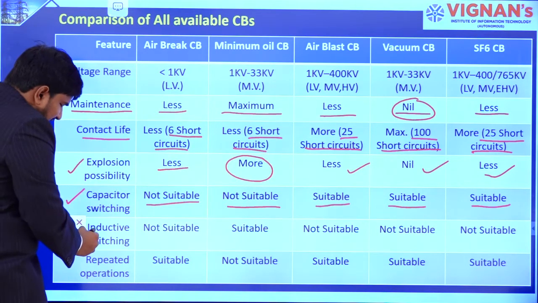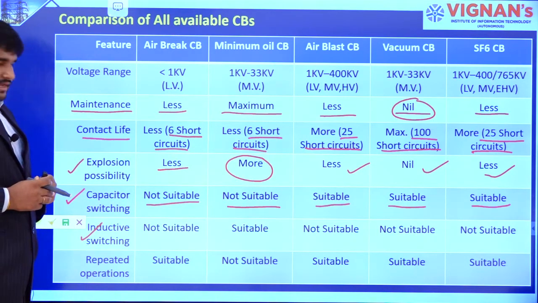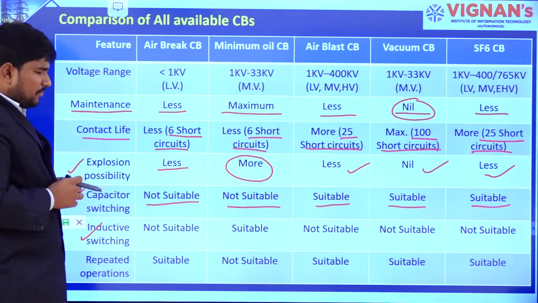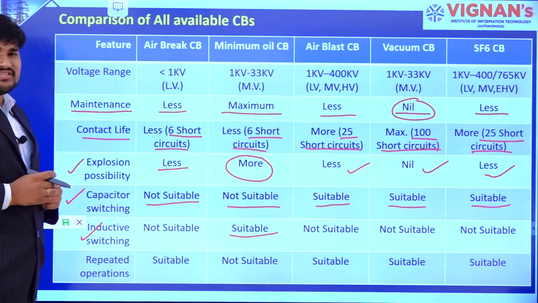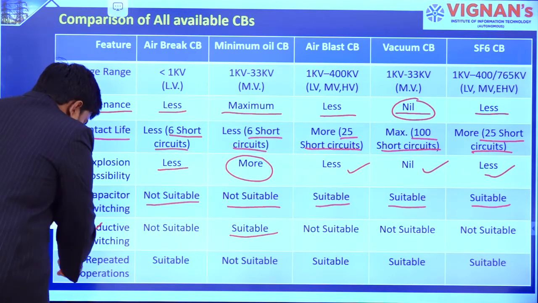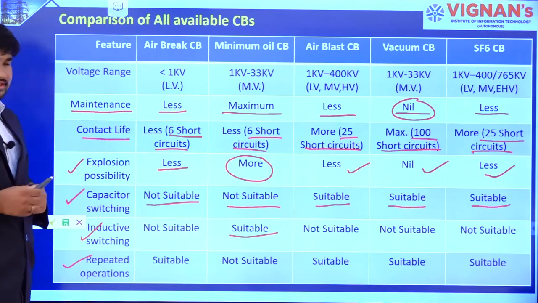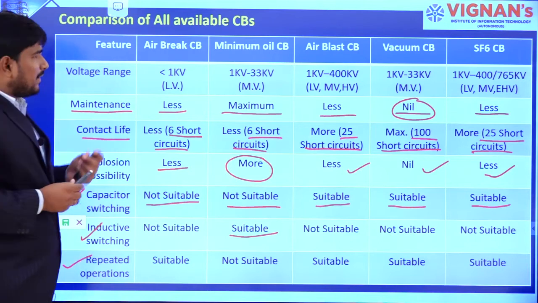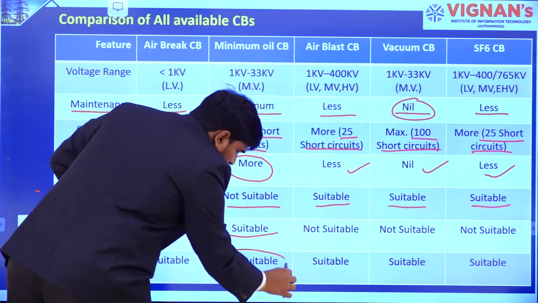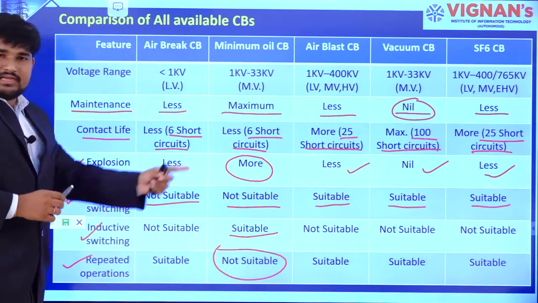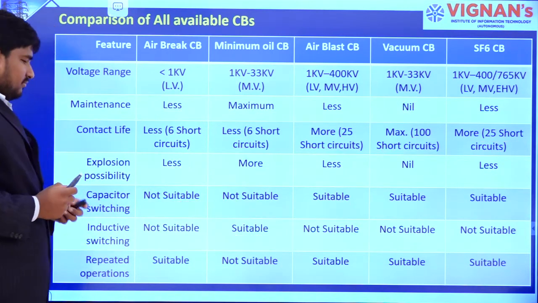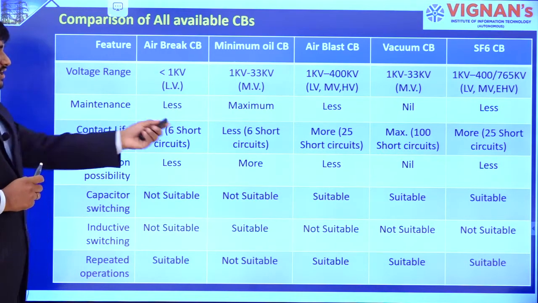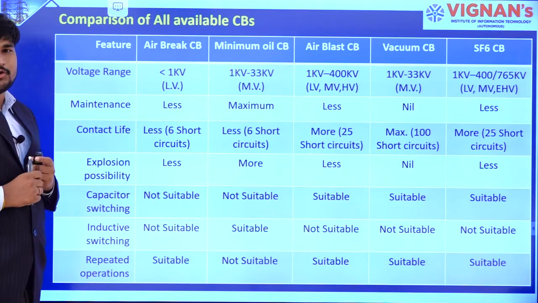And the next one is inductive switching. In case of inductive switching also, minimum oil only provides proper switching. And the last one is repeated operations. For repeated operations, except minimum oil circuit breaker, every circuit breaker can be operated frequently. Right, so this is the overall comparison of each circuit breaker.